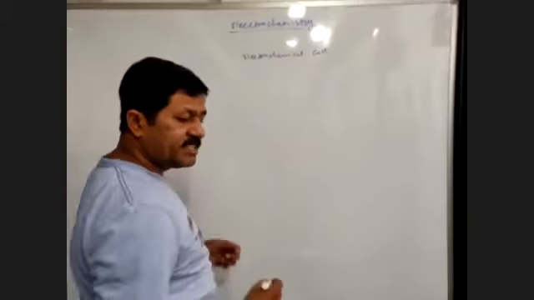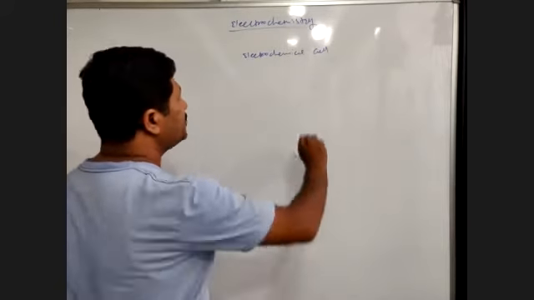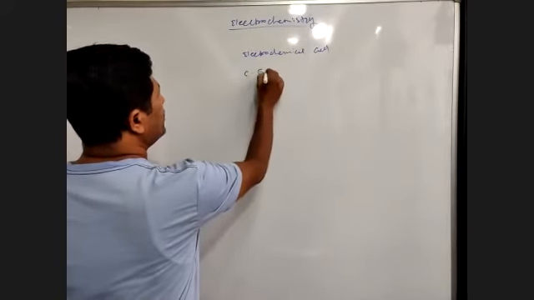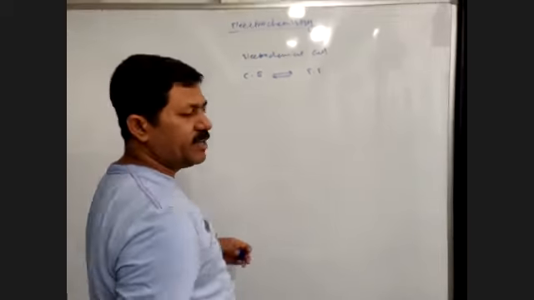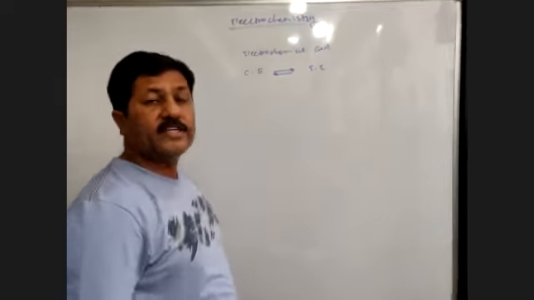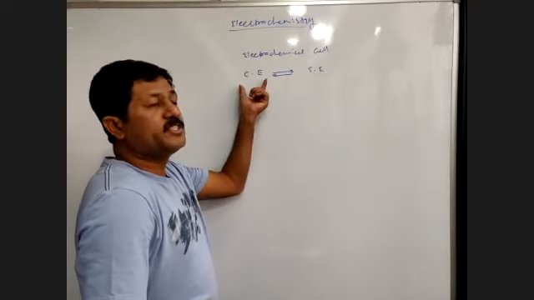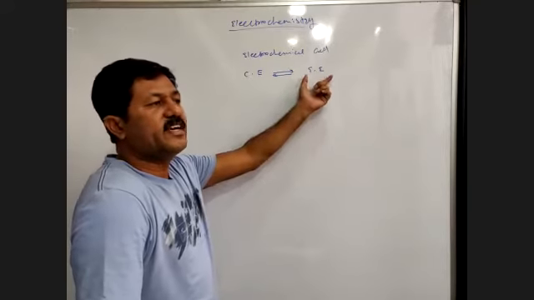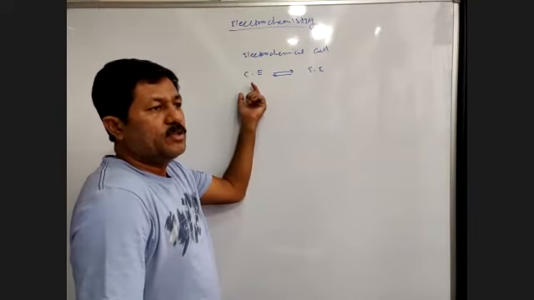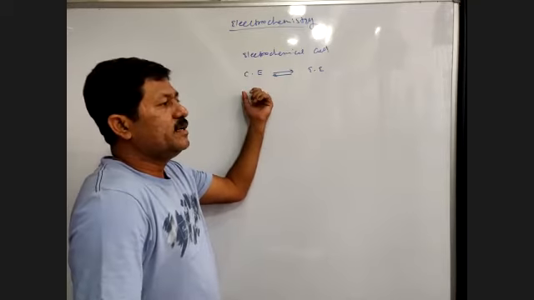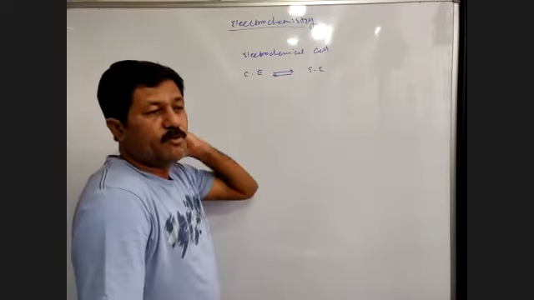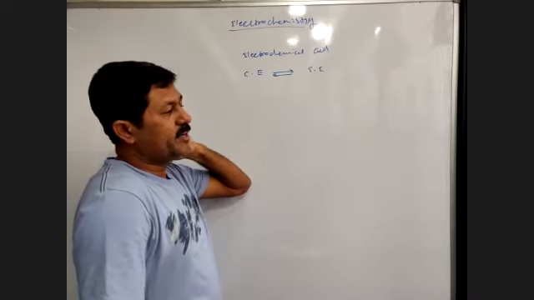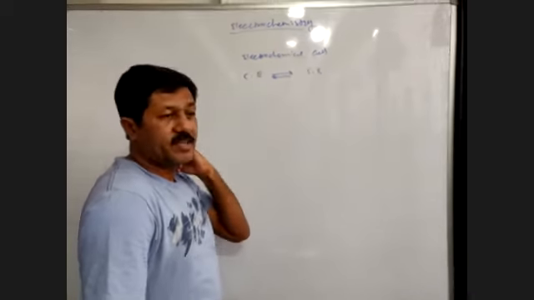Electrochemical cell. जैसे मैंने बताया कि electrochemical cell is a device which converts chemical energy into electrical energy and vice versa, electrical energy into chemical energy. So electrochemical cell is the device which converts chemical energy into electrical energy and electrical energy into chemical one. So ये जो conversion होता है, chemical energy is one of the forms of energy and electrical energy is also one of the forms of energy, और ये दोनों एक दूसरे में convert होते हैं, उसी को हम लोग electrochemical cell कहते हैं.